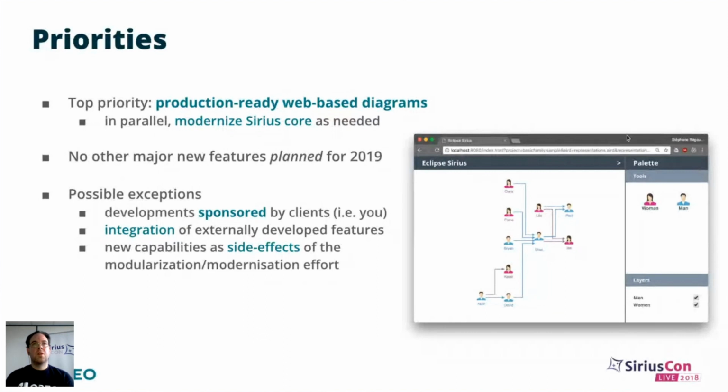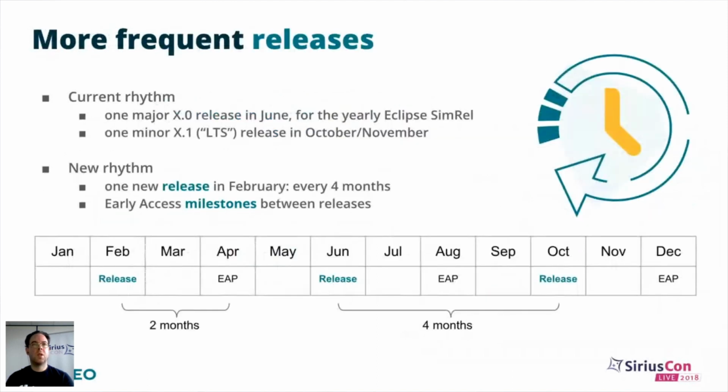We also want to increase a little bit the rhythm of our releases. Currently, and for the last 5 years, we always released 2 versions, one in June and one in October. This means that between October of one year and June of the next one, there is a tunnel of 8 months with no release and no feedback from the community. So to improve this, we want to add a new release in February, which will give us one actual release of Sirius every 4 months. And in between, we will add the early access milestones. So every 2 months, we will have either an early access milestone or a full release.